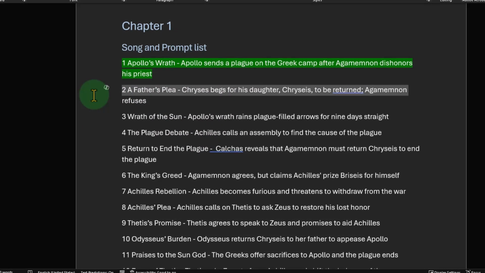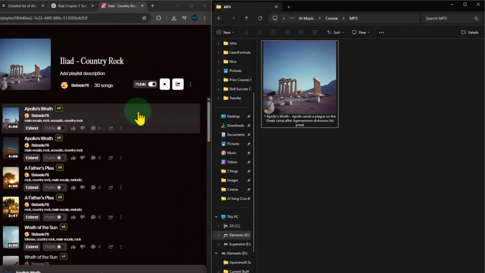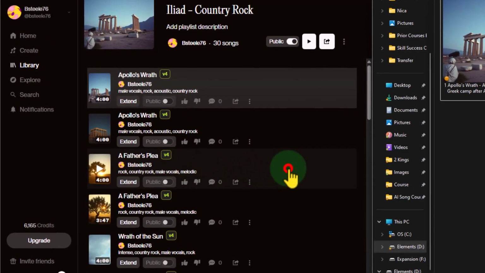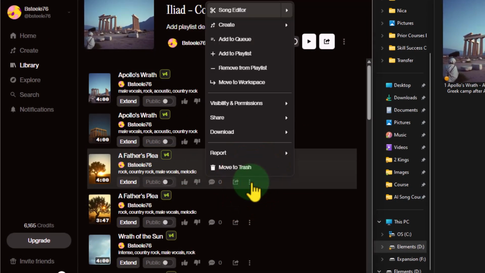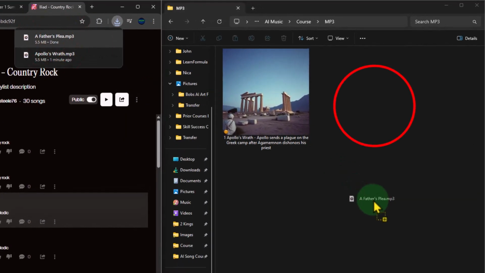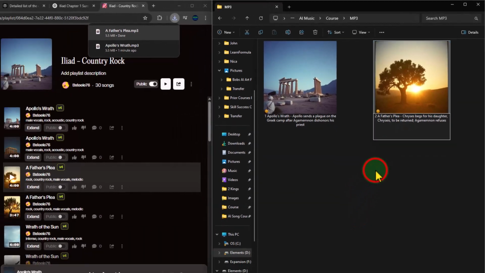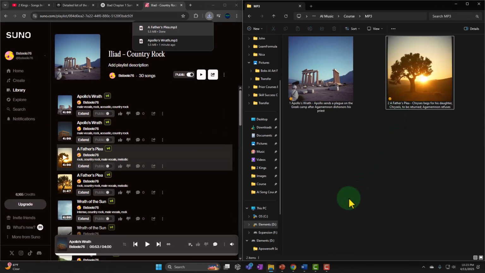So then the next one should be 2. It should be Father's Plea. So let's check that over here. We have Apollo, and then I skip this one to go to Father's Plea, download, MP3, copy it over, right click on it, rename, Father's Plea. So now it's going to be in order because of the numbering system.